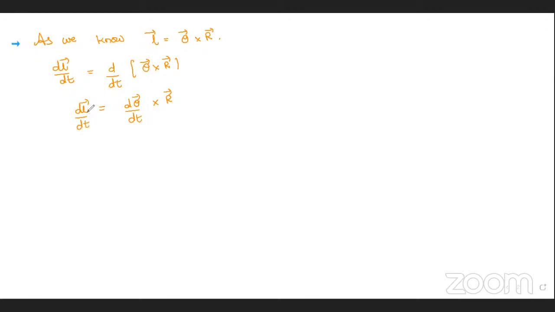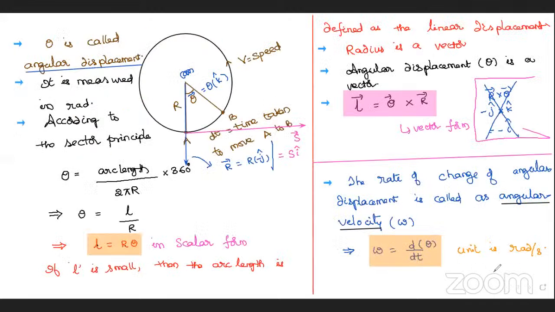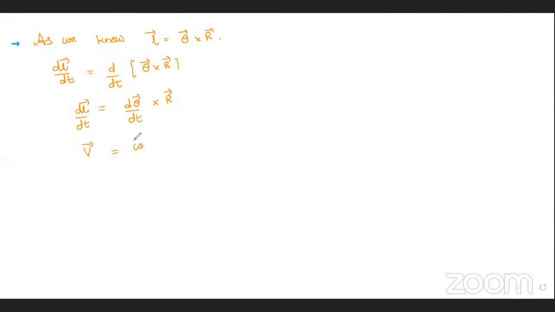dL, L is displacement. Displacement by time, all of you know, is velocity. d theta by dt, just now in the previous page I told, it is omega. So I am getting here that formula only. I am writing omega bar cross R bar. Vector form you told. Okay, it is the vector form. In magnitude, that implies V equals R omega.